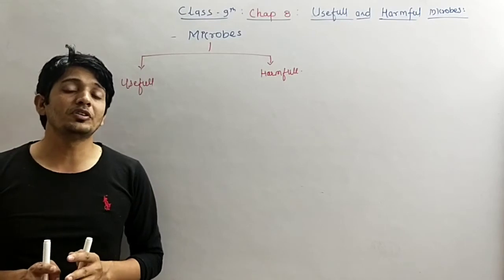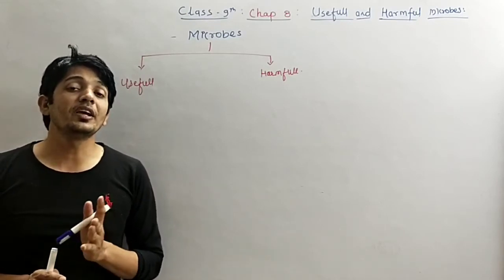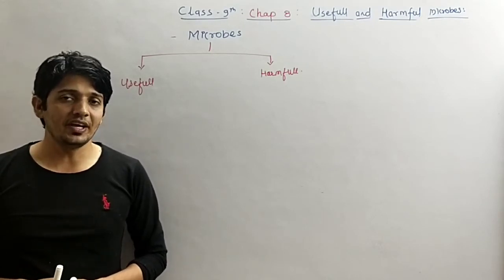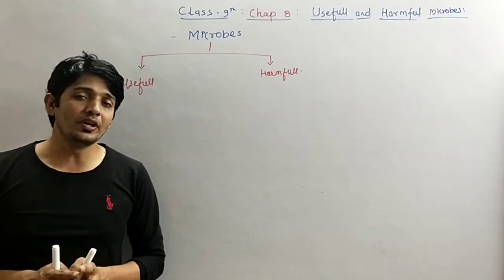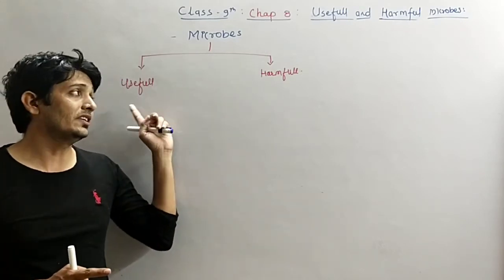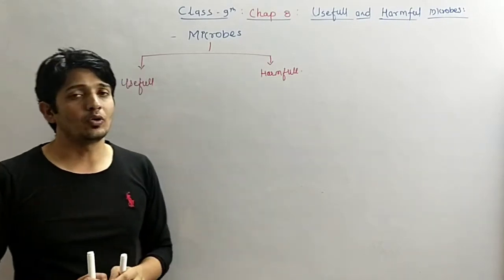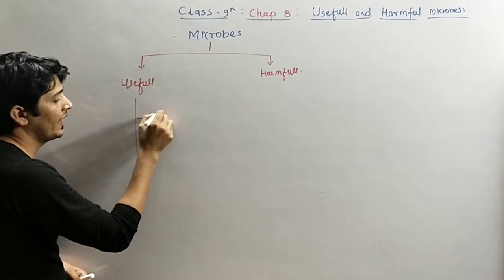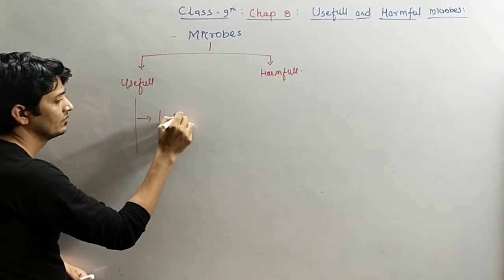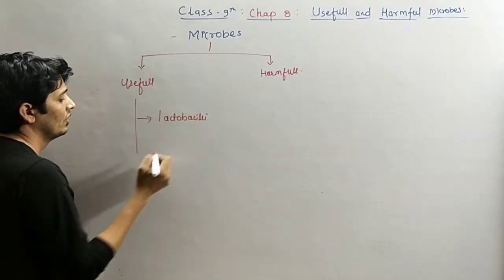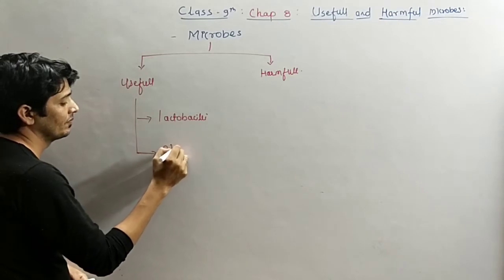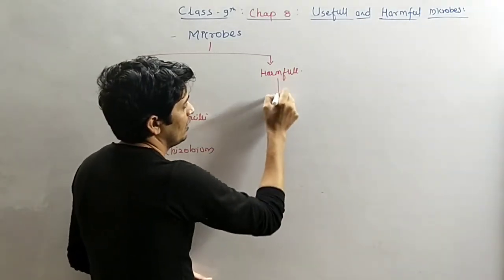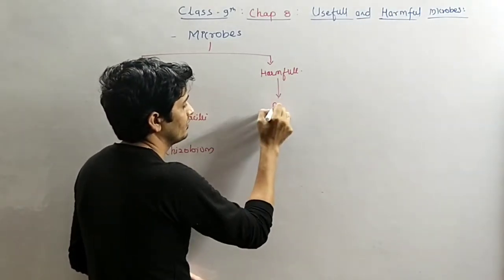If we discuss the Clostridium bacteria, it is very harmful, which causes several diseases in the bodies of animals. So on the basis of their usefulness, they are mainly of two types, useful and harmful microorganisms. In useful microorganisms, we will discuss lactobacillus and rhizobium, whereas in harmful microorganisms, we will discuss Clostridium.